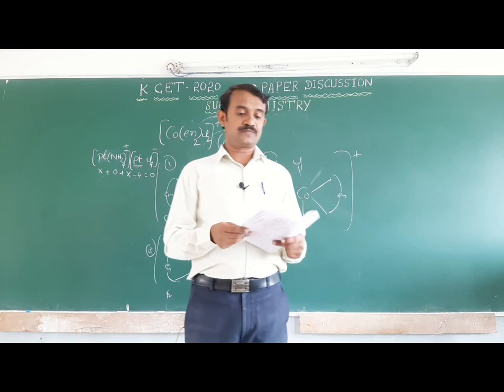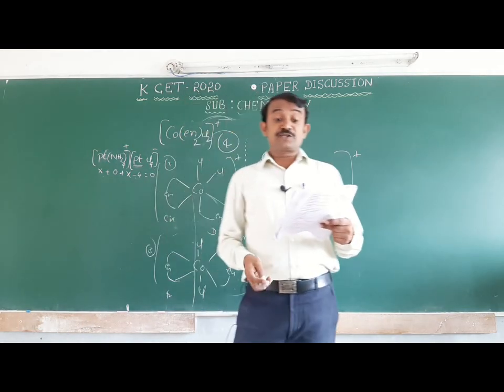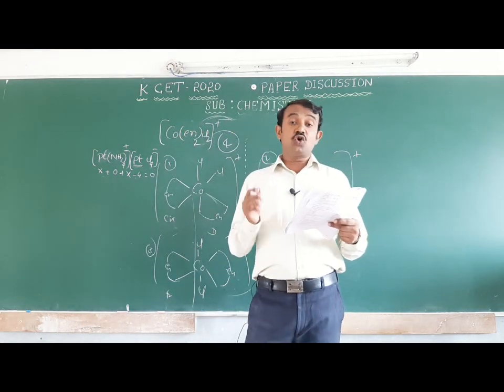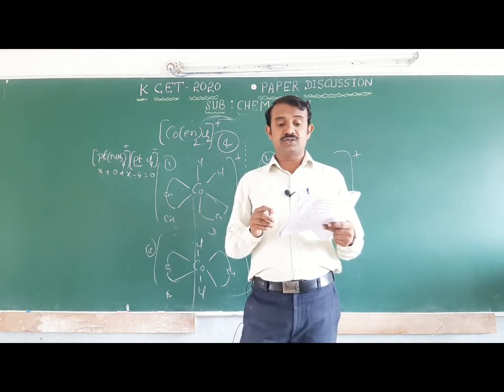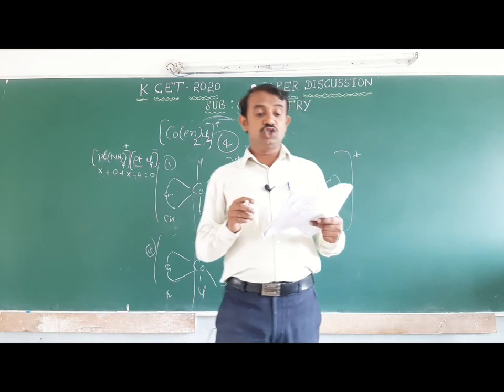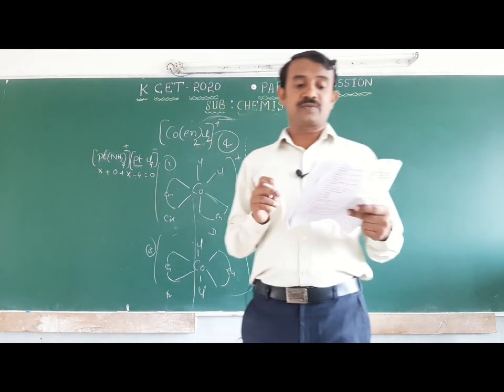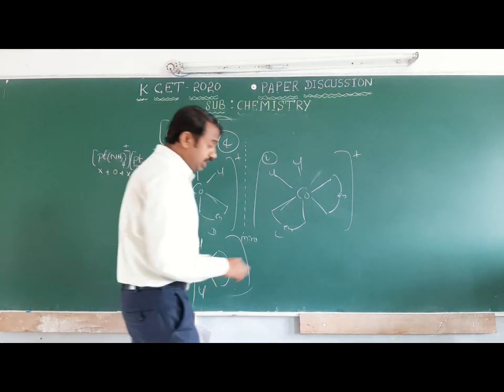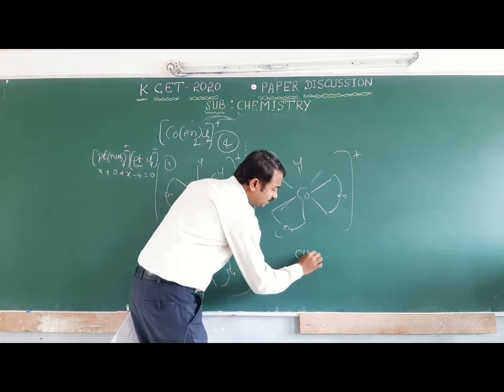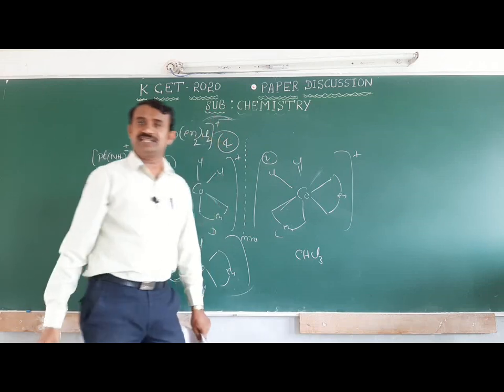Okay, next one: prolonged exposure of chloroform in humans may cause damage to the liver. It is due to the formation of the following compound. We are discussing polyhalogens. What is the formula of chloroform? CHCl3.